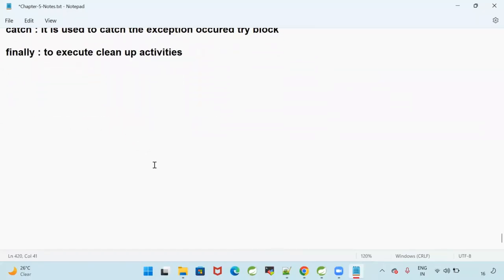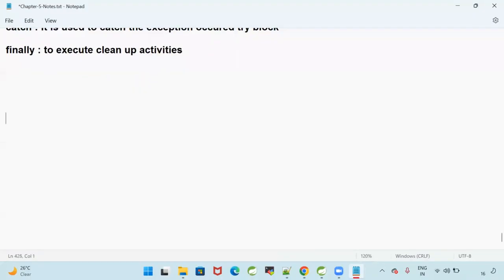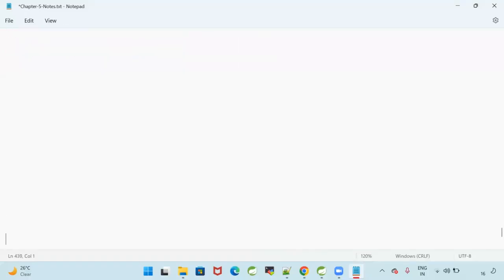Perfect. Next, we have two more keywords in exception handling. One is the throw keyword, another one is the throws keyword. First, let's understand what is throws.